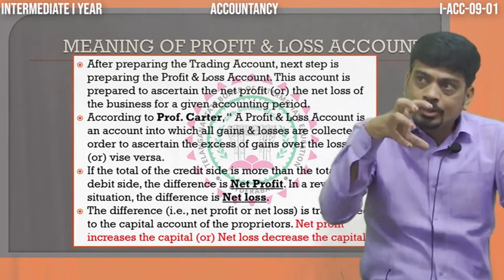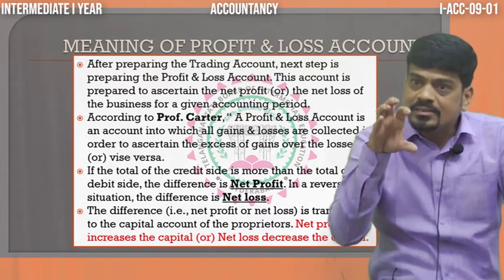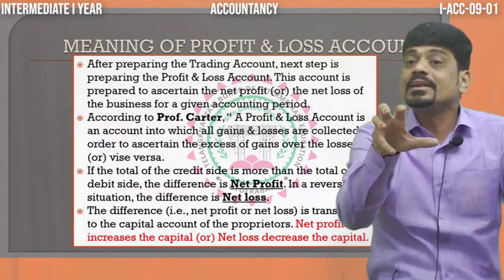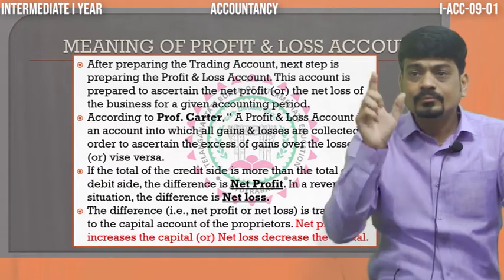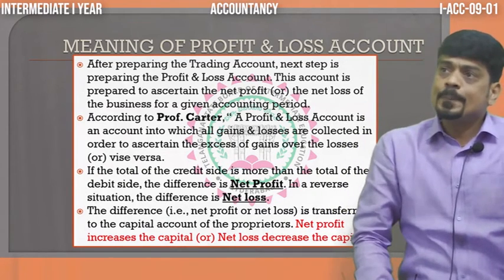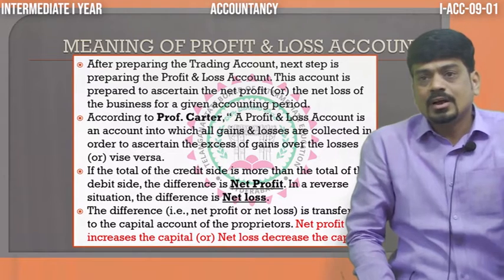So, all those expenses and incomes are also to be considered so that we can get the net profit or net loss. Like that, the second part we are going to prepare is the profit and loss account.